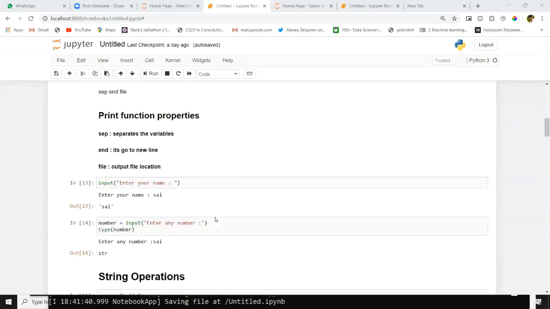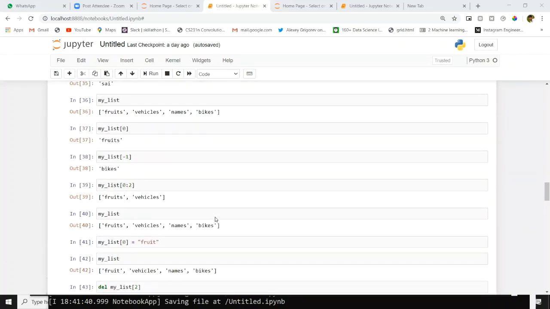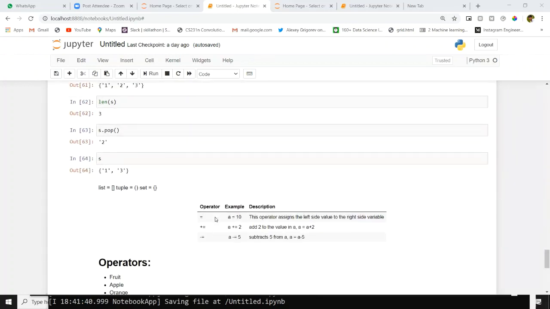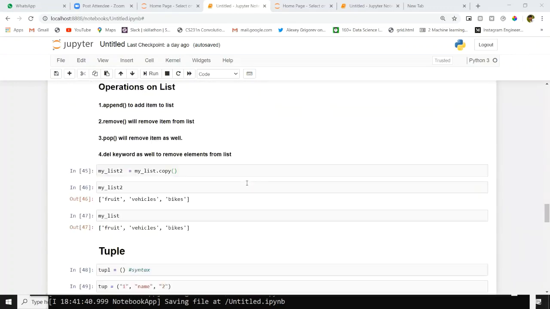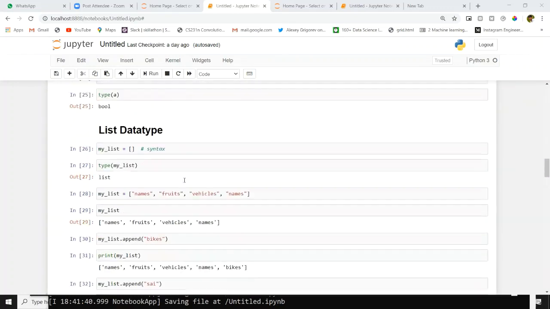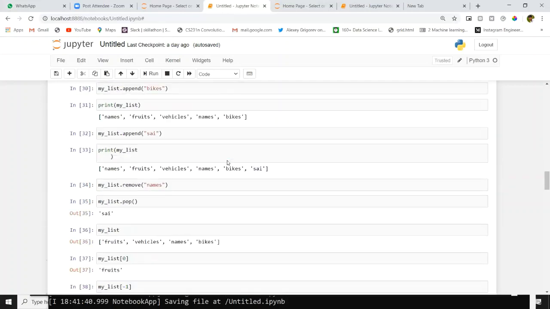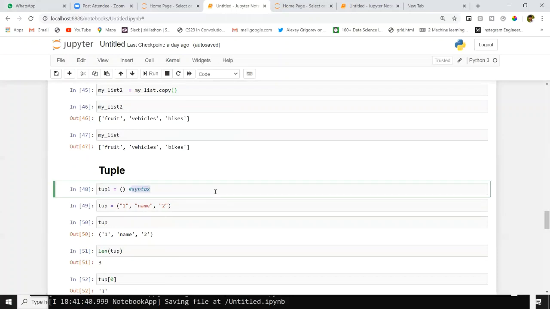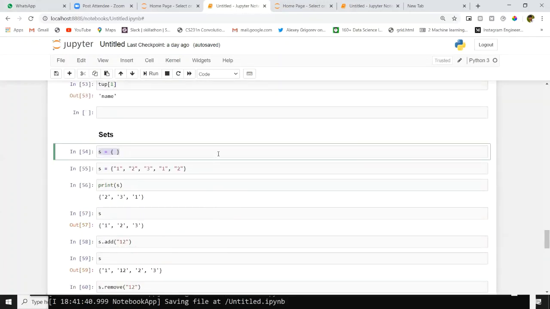Yesterday we discussed data types, basic data types, list and tuple, set we discussed. I'll show a quick declaration of data types. This is the syntax for declaration of list, just square brackets. This is the syntax for declaring tuple. This is the syntax for declaring set.